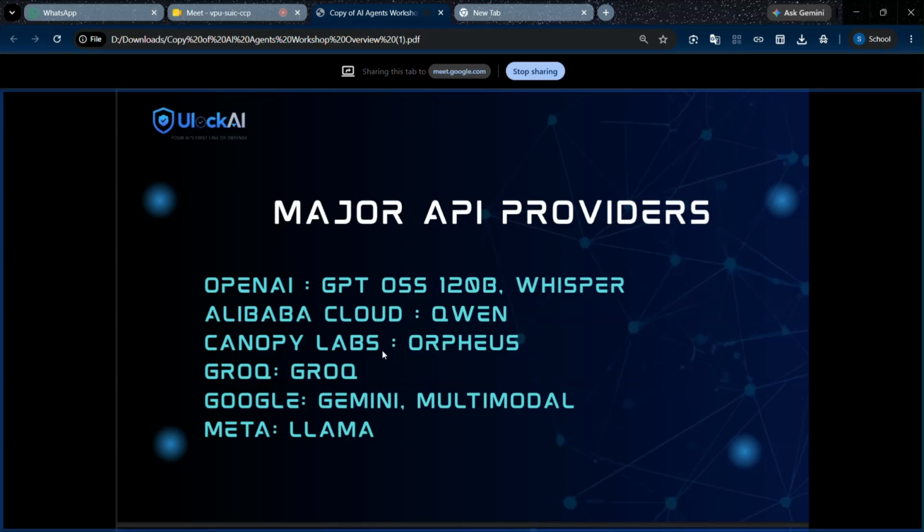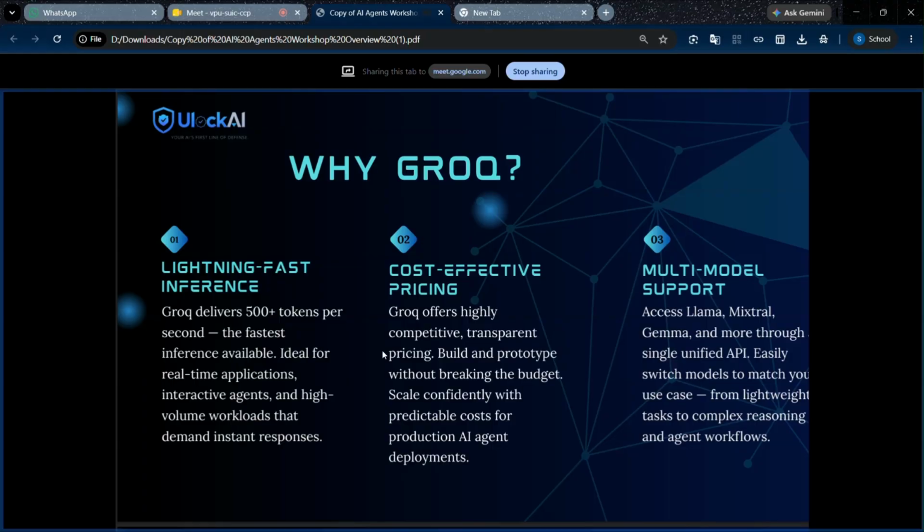These are the API keys we can use in our AI agents, but many are high premium and we have to pay for usage. So today we are going to use the Groq API, because it is beginner friendly and budget friendly. There is no budget for an API key, so we can use Groq. Why Groq? Groq is lightweight with fast inference, 500 plus tokens per second. It delivers fast, in real time, so it can be used in real-time applications, with cost-effective pricing and multimodal support.